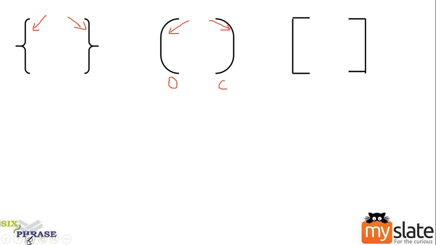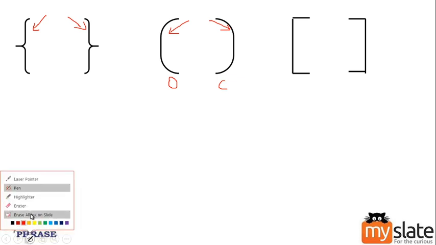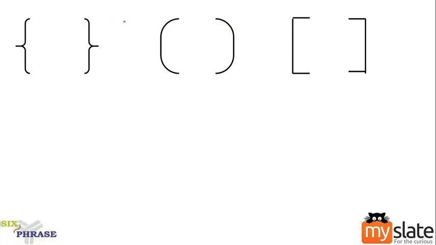To check that, I'm going to make use of ASCII values. I think you'll be familiar with ASCII values by this time. The ASCII value for an open curly bracket is 123. For a closed curly bracket, it is 125.